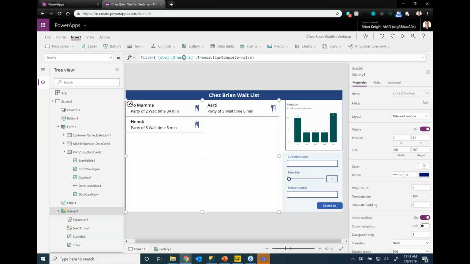But what if I want to go through and merge it with a whole bunch of other tables and do joins? Well, there is a command called Lookup that basically does those joins for you. But if they get very complex, or if they're in the gallery like right here, you probably want to do a view instead and point to the view. At this point, they went for simplicity, simplicity, simplicity. So I want to do these check-ins, for example, and make it really, really simple for our users. Okay, so just a little gotcha there as well.